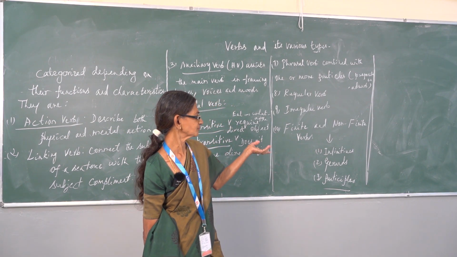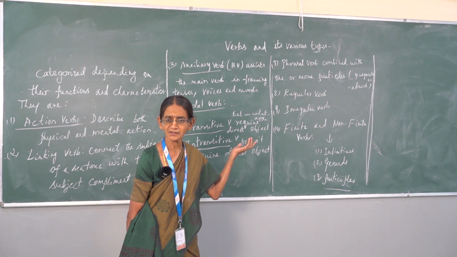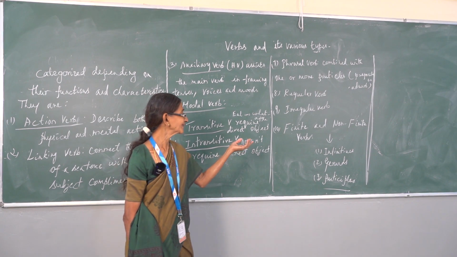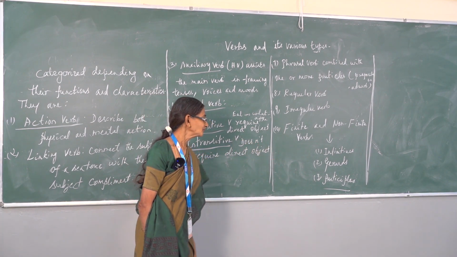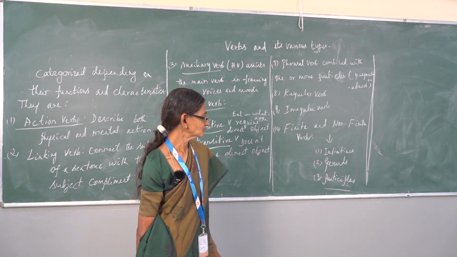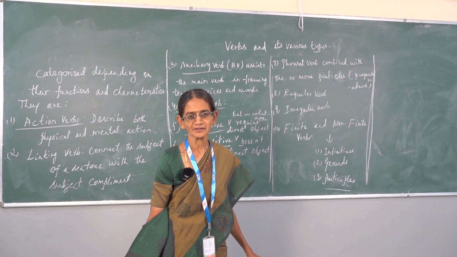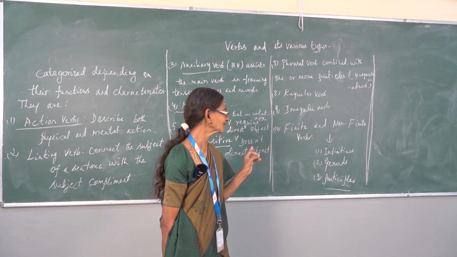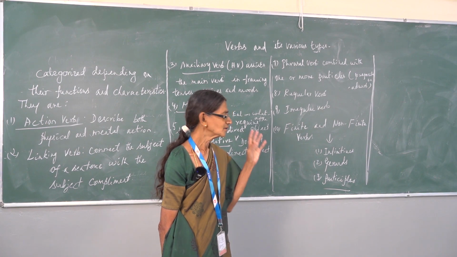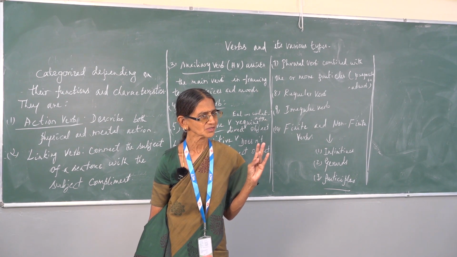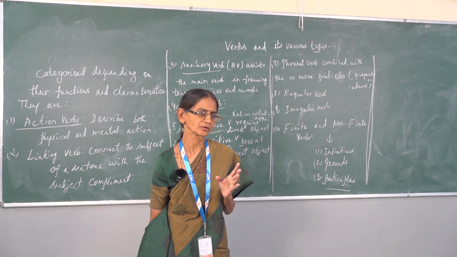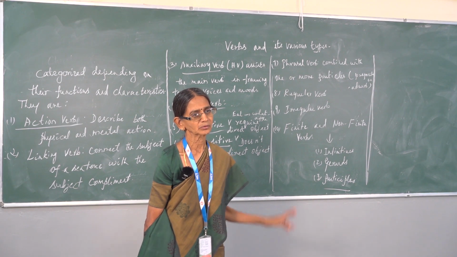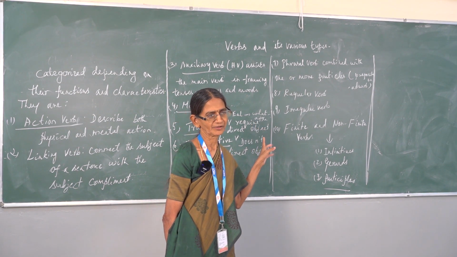And coming to this final one, finite and non-finite, I think I won't cover 10 minutes because it is very brief today. Finite and non-finite verb. When I say finite, something which is finite is complete in itself. That has been understood. Here, the verb should definitely depend on number, tense, and person, how many are involved. All such things are considered for this particular verb. So in that case, we would say finite verb.